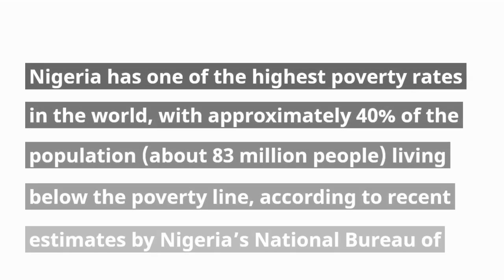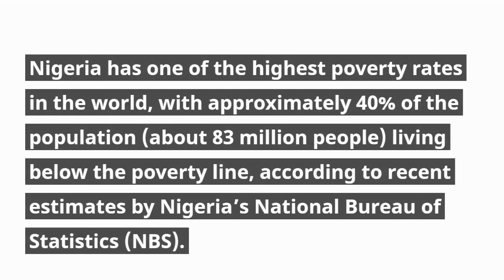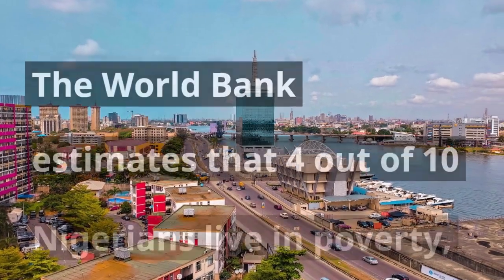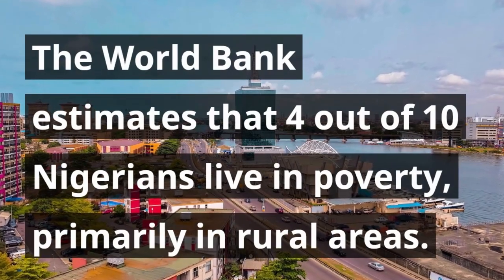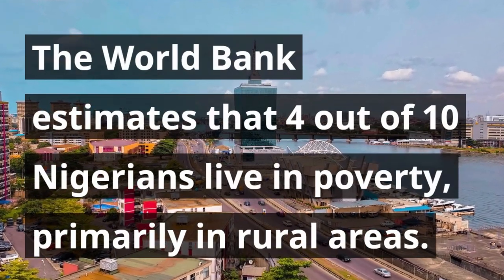Nigeria has one of the highest poverty rates in the world, with approximately 40% of the population, about 83 million people, living below the poverty line, according to recent estimates by Nigeria's National Bureau of Statistics (NBS). The World Bank estimates that 4 out of 10 Nigerians live in poverty, primarily in rural areas.